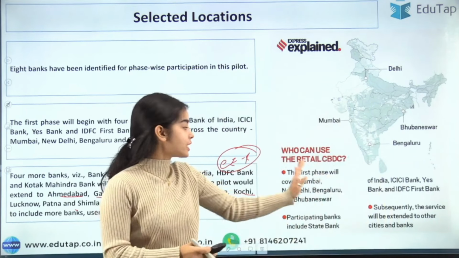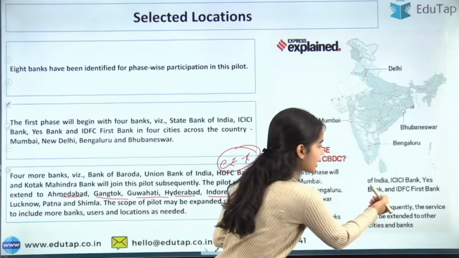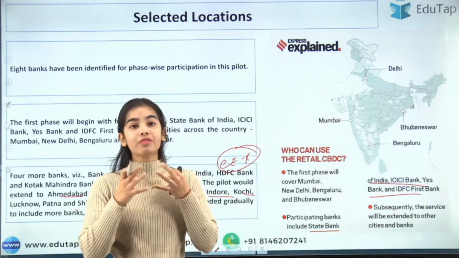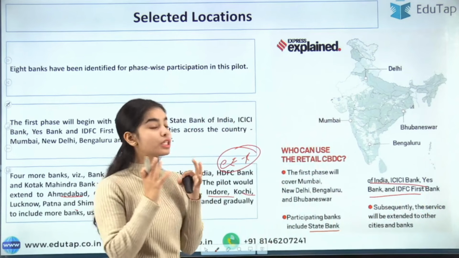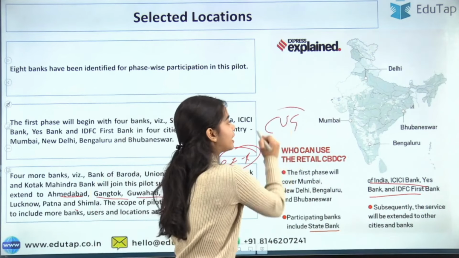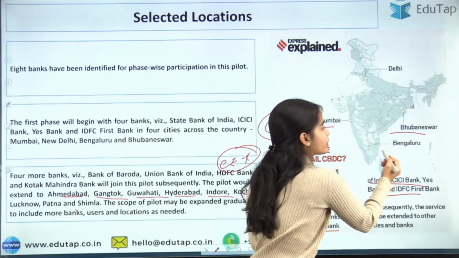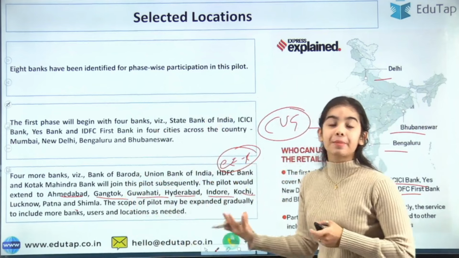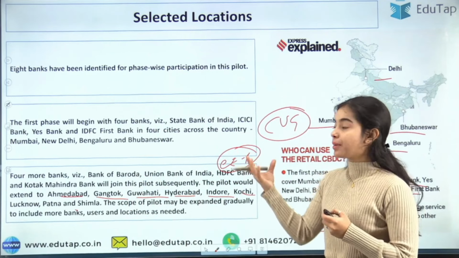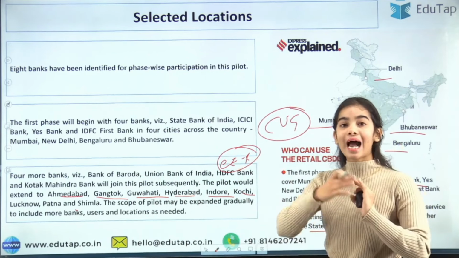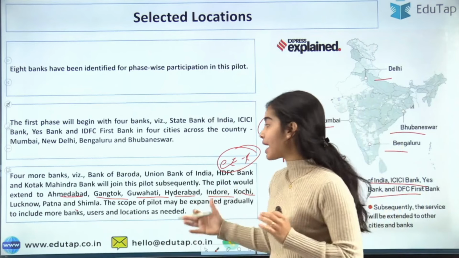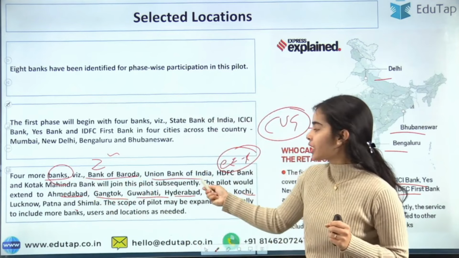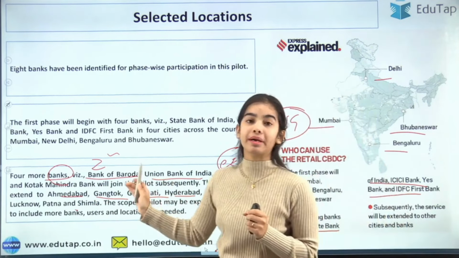So for the first phase, 4 banks have been chosen. These are the 4 banks: State Bank of India, ICICI Bank, Yes Bank and IDFC First Bank, that will be starting the e-rupee for the retail segment for the closed user group in 4 cities, that is Mumbai, Bhubaneswar, Bangalore and Delhi. So you have to remember these names. I hope you can remember the names of the 4 banks and the 4 cities, and later on, in the second phase, 4 more banks will be added: the Bank of Baroda, Union Bank of India, HDFC Bank and Kotak Mahindra Bank.